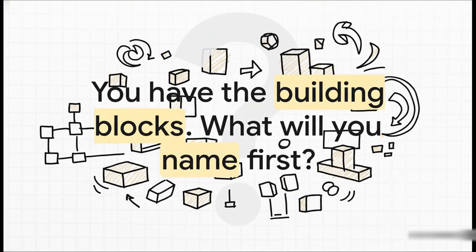And that's pretty much the whole playbook. You've got the unbreakable rules, the different styles to choose from, and some seriously cool power moves for assigning values. You now have all the essential building blocks. So the only question left is, what's the first thing you're going to name?